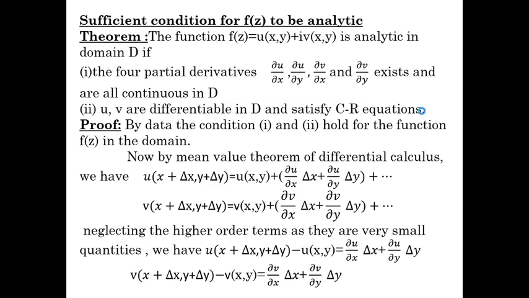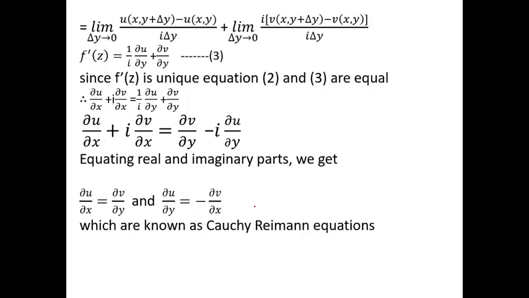The CR equations are ∂u/∂x equals ∂v/∂y and ∂u/∂y equals minus ∂v/∂x.